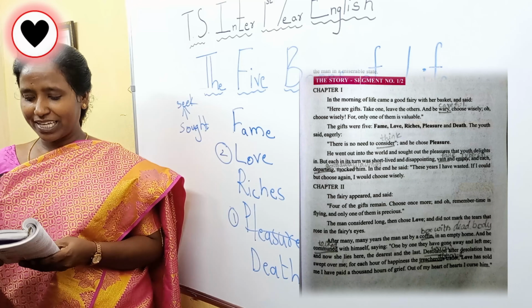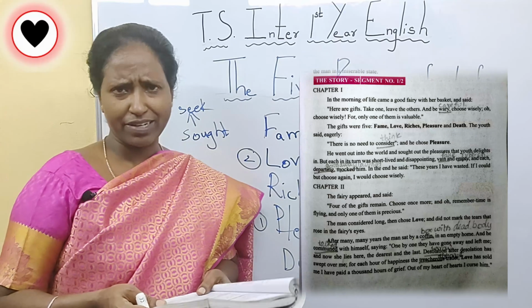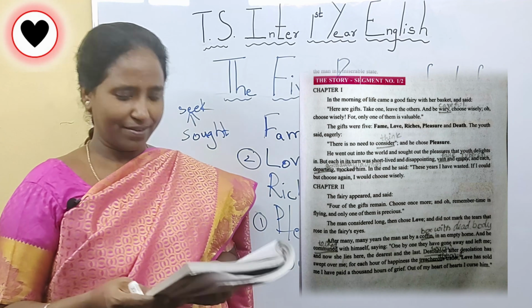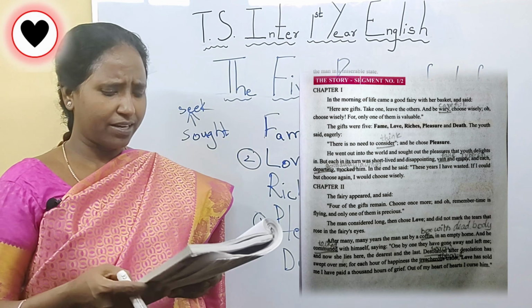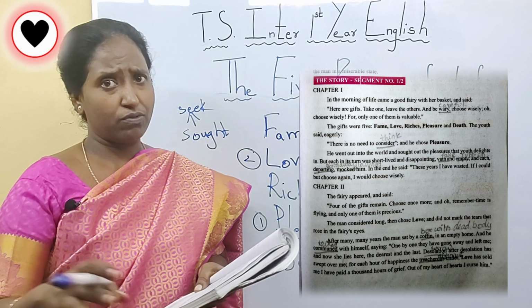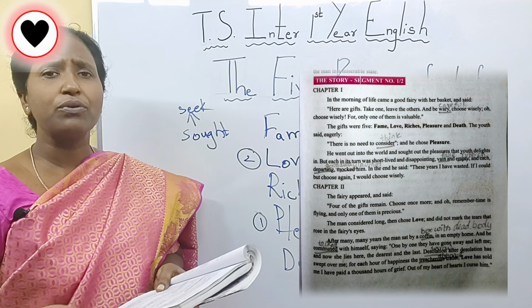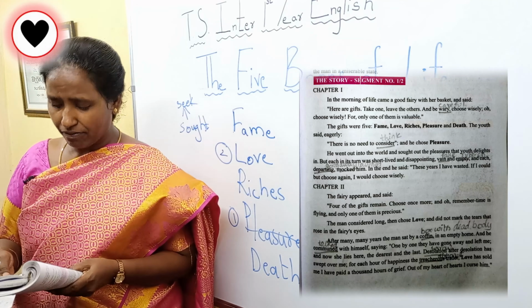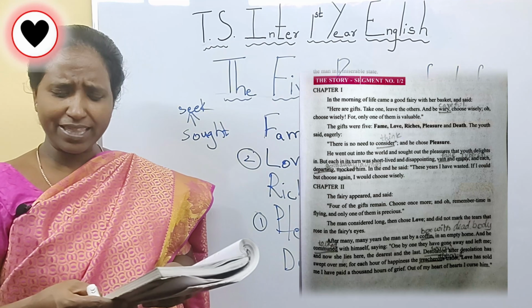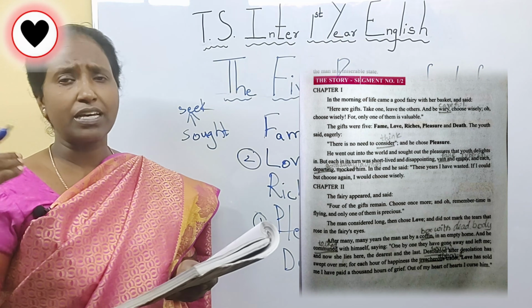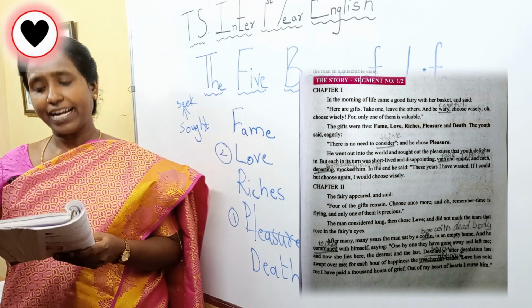After many years, the man sat by a coffin. Coffin means a box in which a dead body is kept. The man sat by a coffin in an empty home. There was no one in the house, and he communed with himself. Communed means he was talking with himself, saying, one by one they have gone away and left me. All of them have gone away means either they left the house or they died.